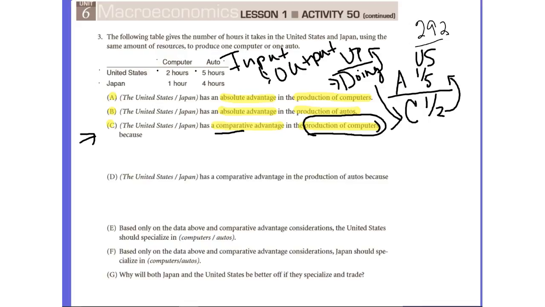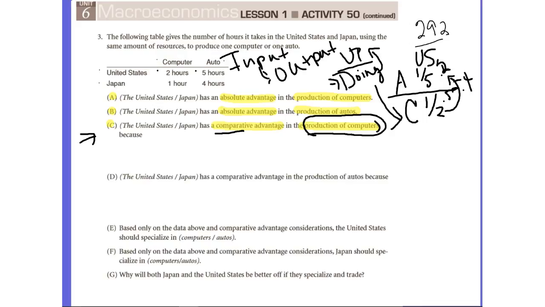And now simply to complete this math by reducing, 1/5 is 0.2, 1/2 is going to be 0.5, and 0.2 over 0.5 equals 0.4. So that's the United States.